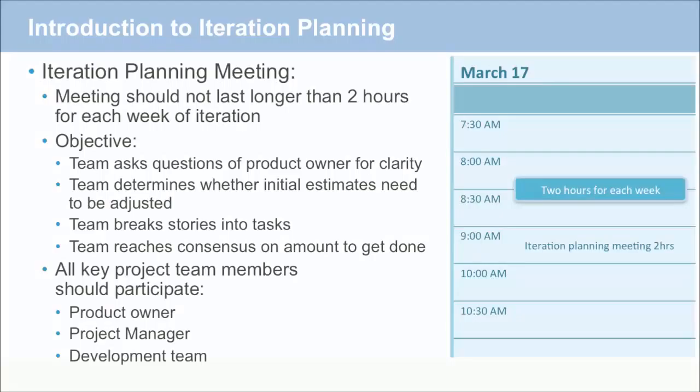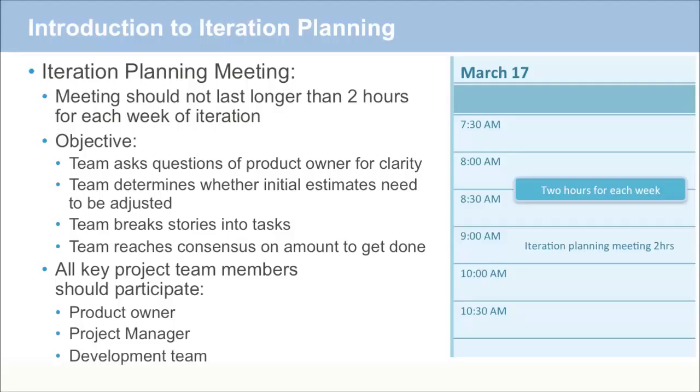The iteration planning meeting is the meeting where we actually do the iteration planning, and this meeting should not last longer than 2 hours for each week of iteration. Obviously, it can last shorter. However, we like to time box it at 2 hours so we're sure that we don't go over that time.